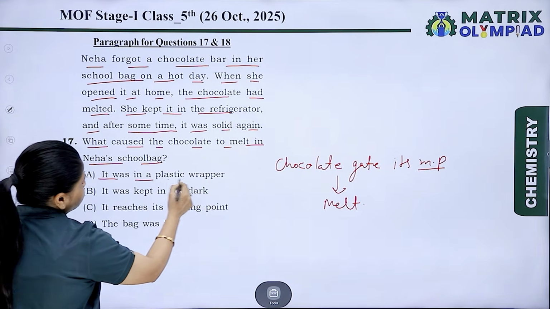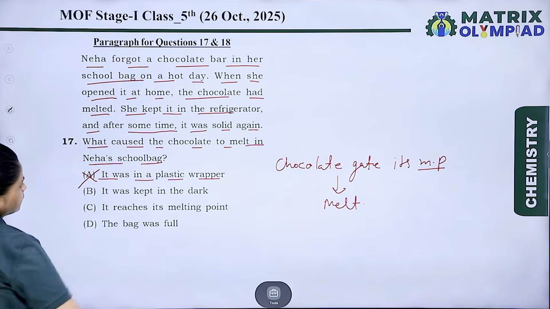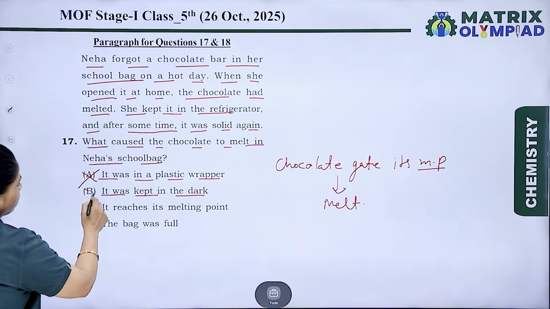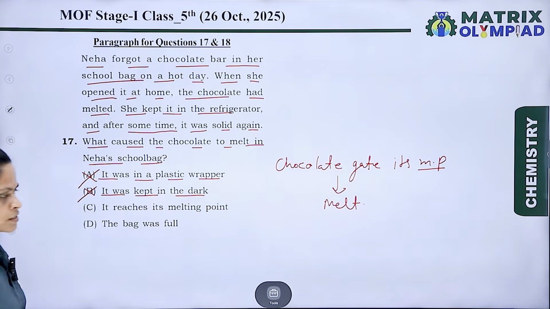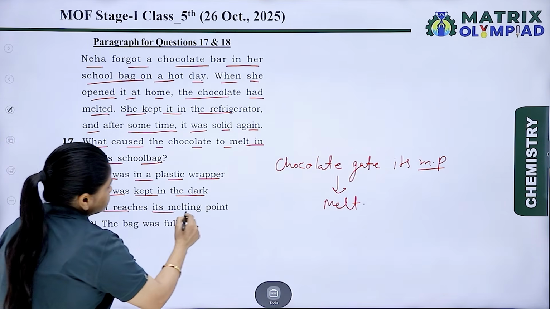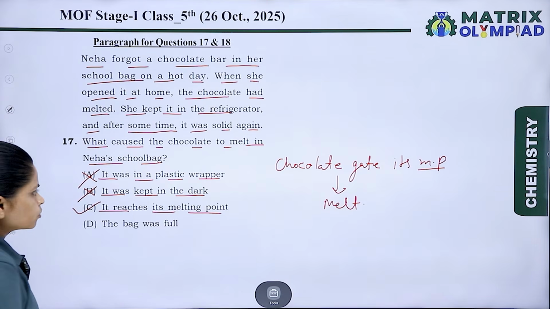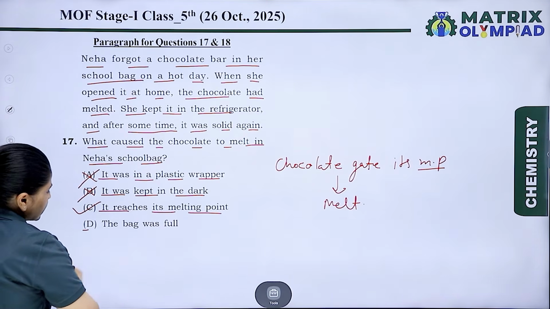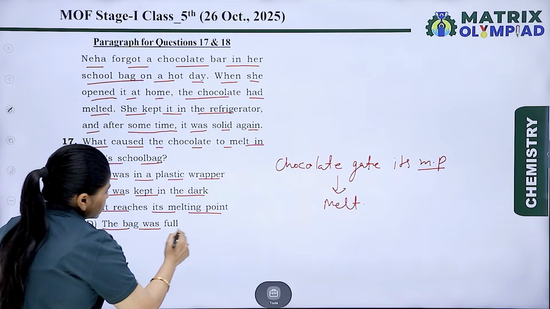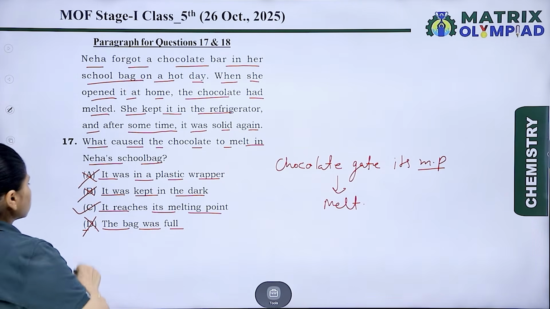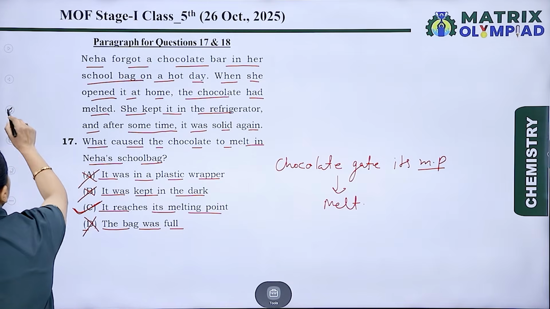It was in a plastic wrapper. No, this is not the reason. B. It was kept in the dark. No, it was again not the reason. It reaches its melting point. Yes, this is the correct option according to us. The next option D is the bag was full. No, this is again the wrong answer. So the correct option is C.